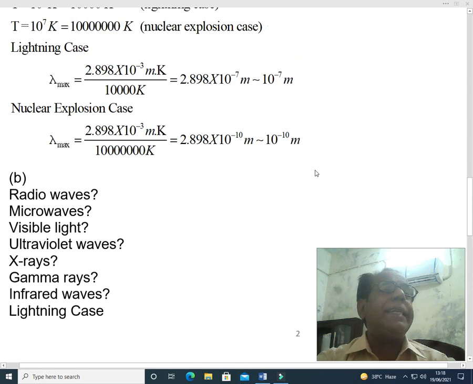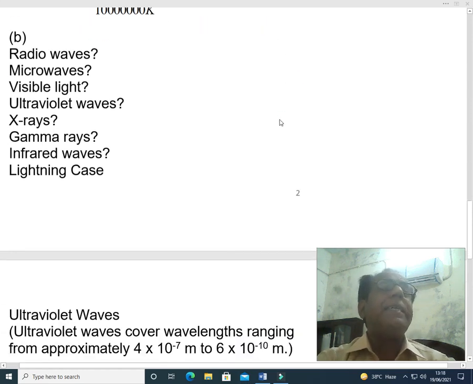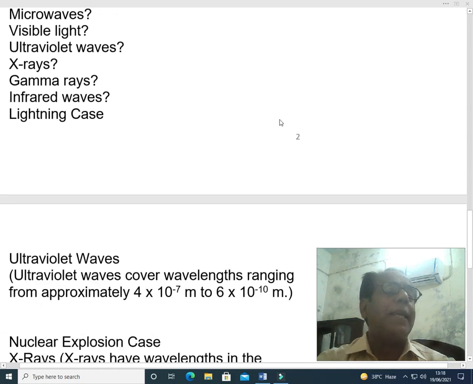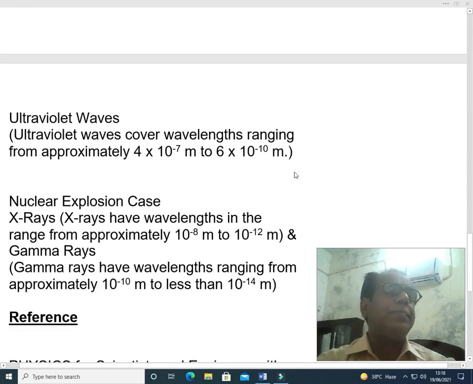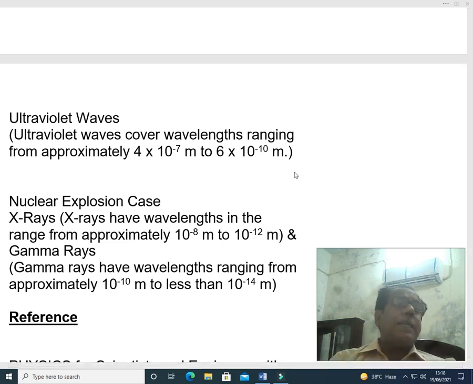Here in the lightning case, 10 to power minus 7 meter comes within the range of ultraviolet waves, because about ultraviolet waves we have explained within brackets that ultraviolet waves cover wavelengths ranging from approximately 4 into 10 to power minus 7 meter to 6 into 10 to power minus 10 meter.